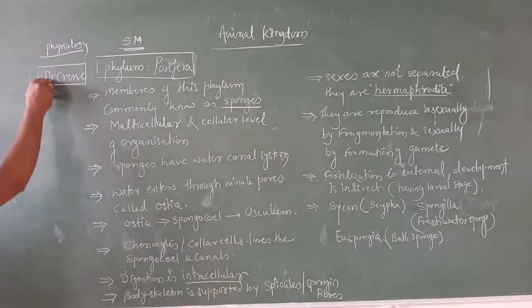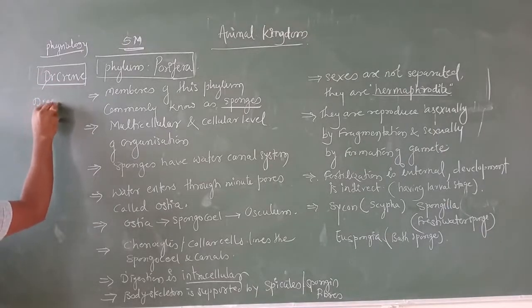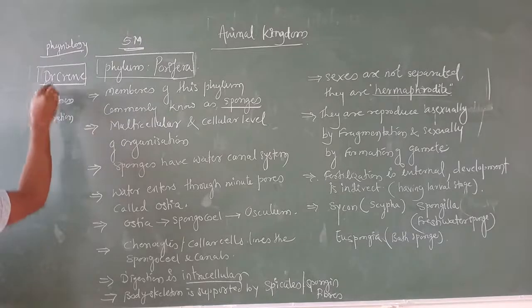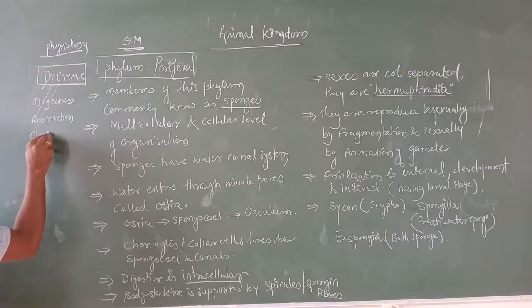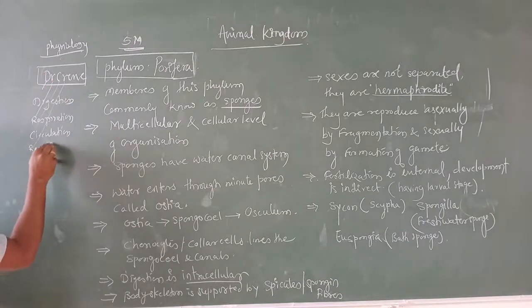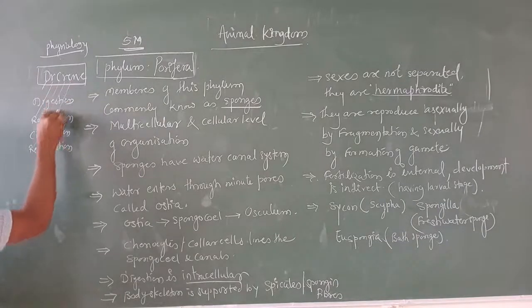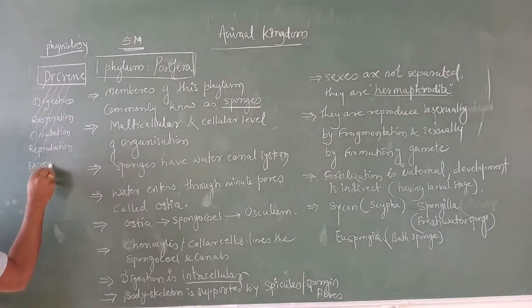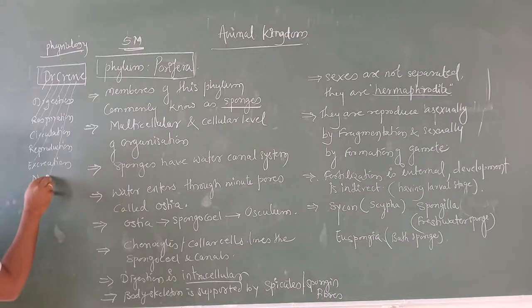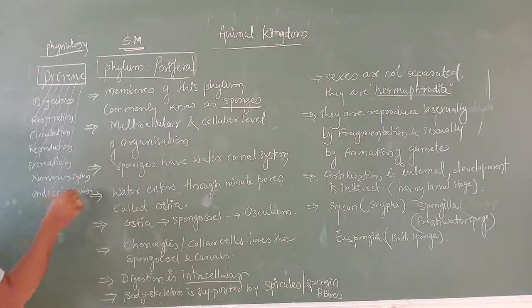D represents digestion, R represents respiration, C represents circulation, R again represents reproduction, E represents excretion, N represents nervous system, and the last represents the endocrine system, that is hormone regulation.